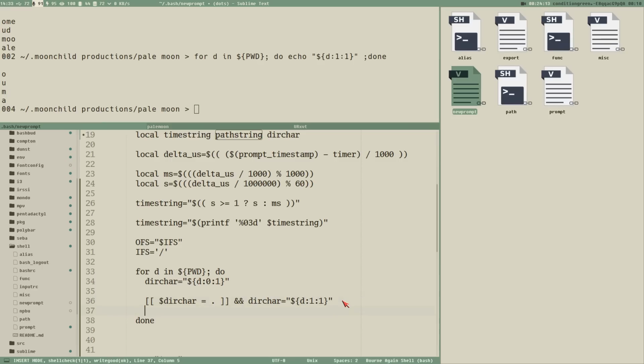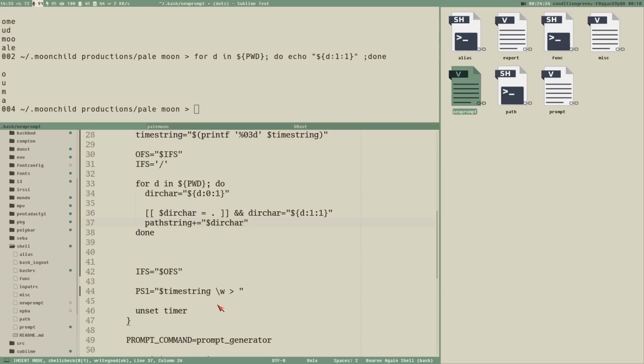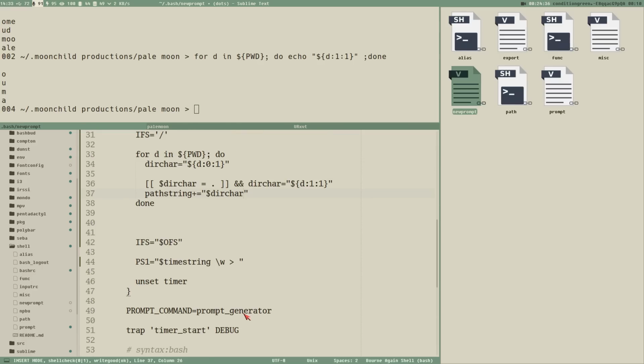And then when we got a dirchar, we just append that to this new variable that we call pathstring, plus equal. Let's do this. Dirchar. Okay. And last but not least, we replace this W with our new pathstring variable.